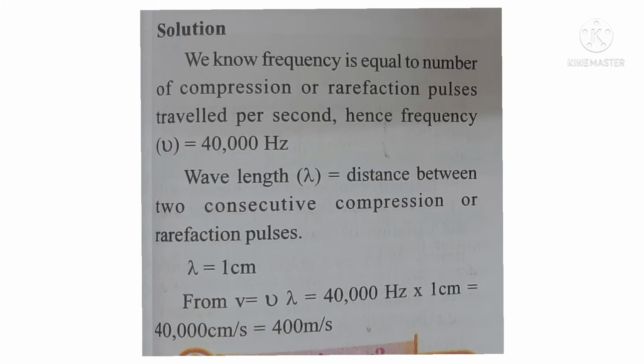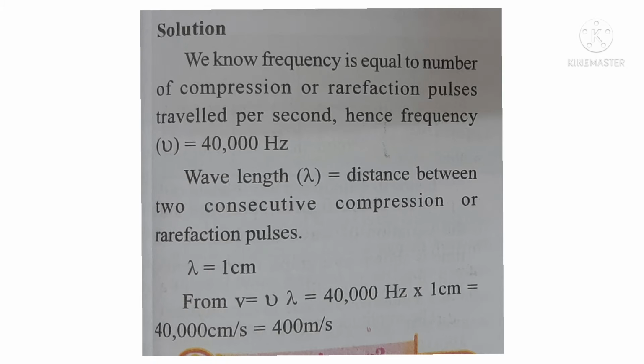In this problem, we know the number of compressions or rarefaction pulses travelled per second is called frequency. So here the frequency is given as 40,000 Hz. The wavelength is given as 1 centimeter. Wavelength means the distance between two consecutive compressions or rarefactions. So lambda is given as 1 centimeter.